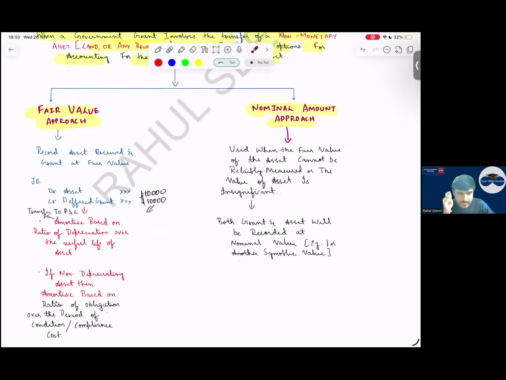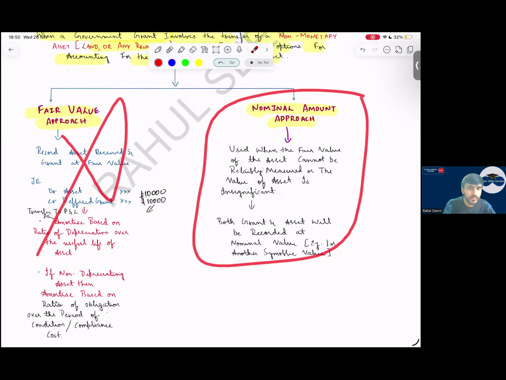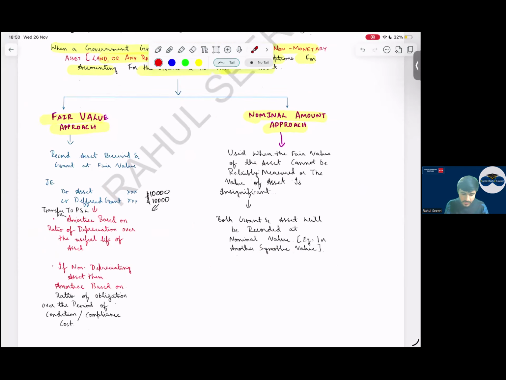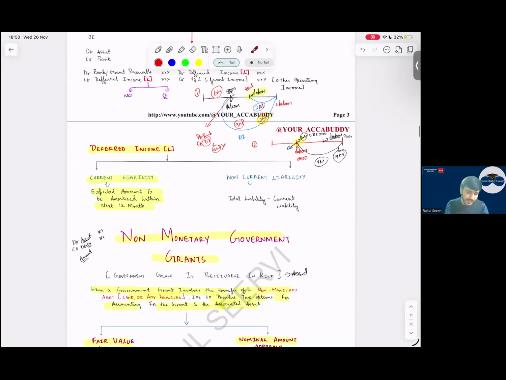I have not seen any MCQ regarding this. The theory question can come. Sir, if fair value is not available, can we use the nominal approach? Yes. Nominal approach says what? If fair value is not available, we follow the nominal amount approach. That is, we recognize the grant and asset at a nominal value, 1 rupee, 2 rupees, $1, $2, etc. For theory, it is important. So with this, the capital grant is done.